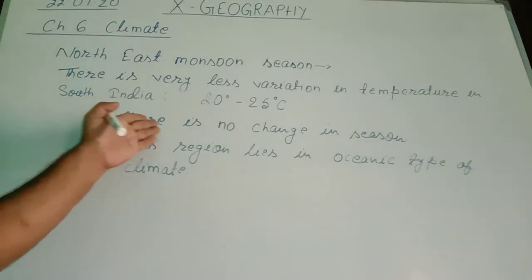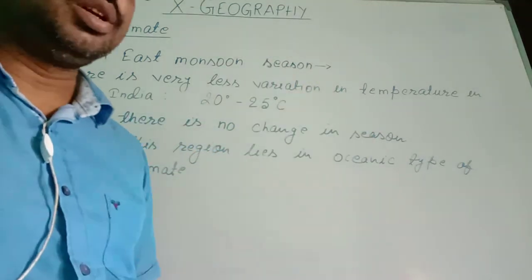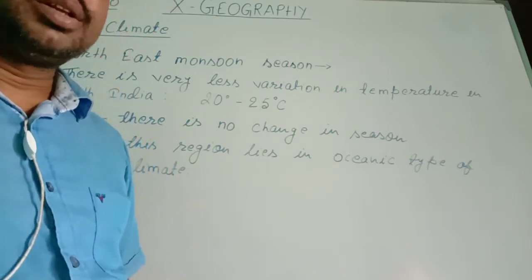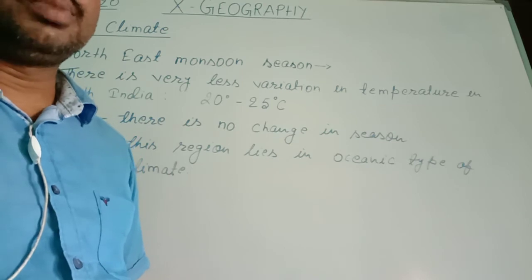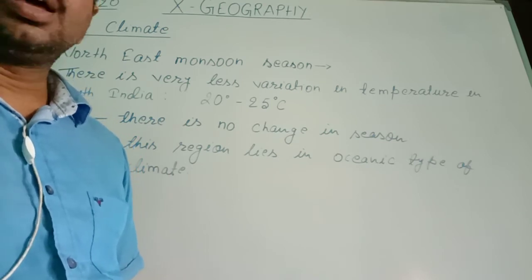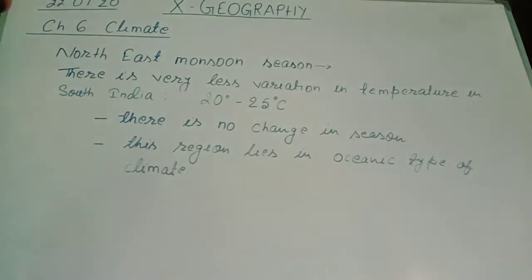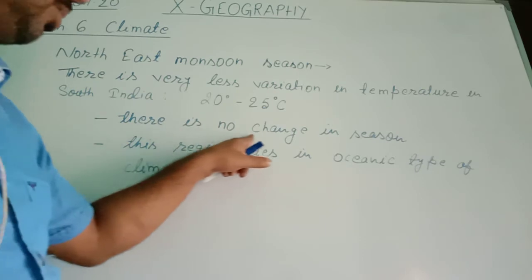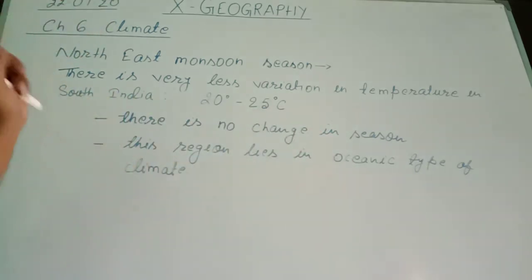Give reason: there is no change in season in South India because the temperature is controlled by the water bodies, by the Bay of Bengal, the Arabian Sea and the Indian Ocean. For this reason South India experiences oceanic type of climate. Therefore, there is no change in season in South India.